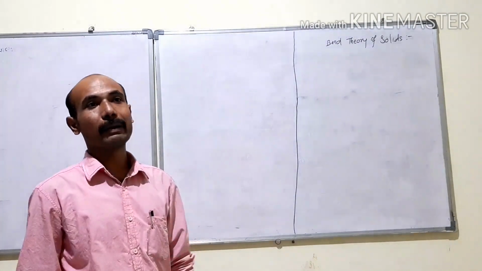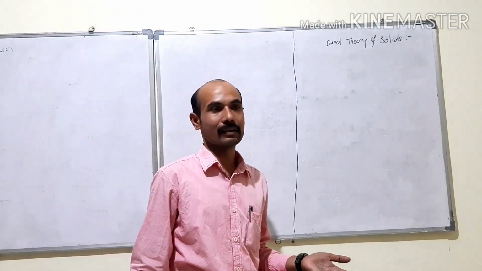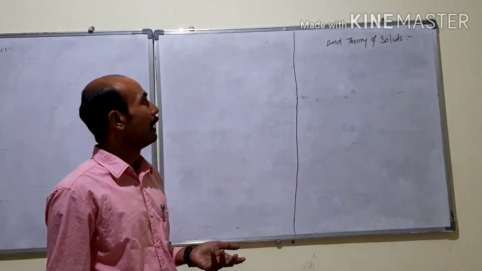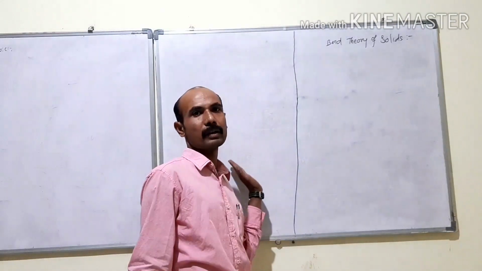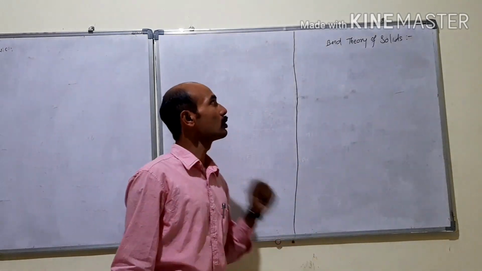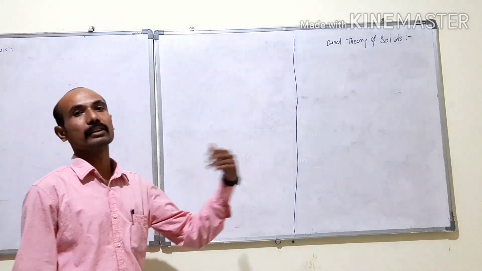Now we are dealing with the free electron theory of BSc third year, 6th semester. And in the last lecture, we already saw the Sommerfeld free electron theory and density of states. In today's lecture, we will see the band theory of solids.